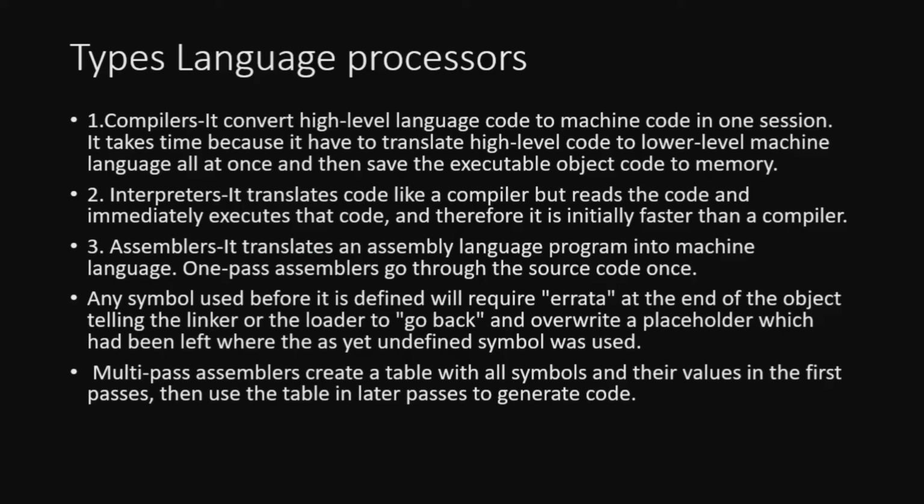Then what will be an interpreter? An interpreter also translates, but what is the difference? It reads the code and executes it immediately, then it makes the error report for that. Then after correction, it will be able to proceed. So line by line, it will be translating, and only after rectification will it move forward. That is the duty of the interpreter.